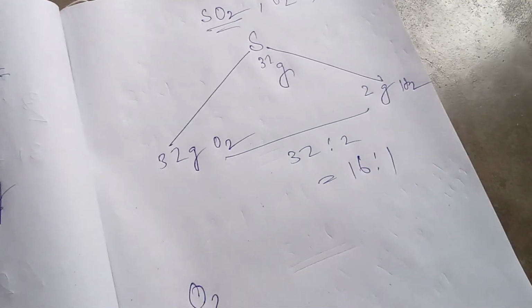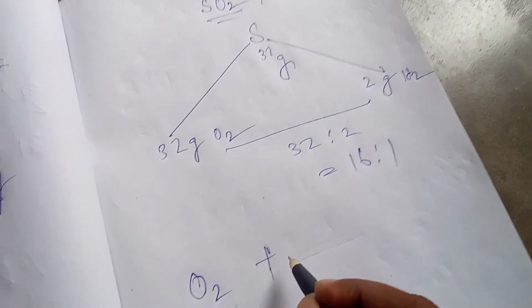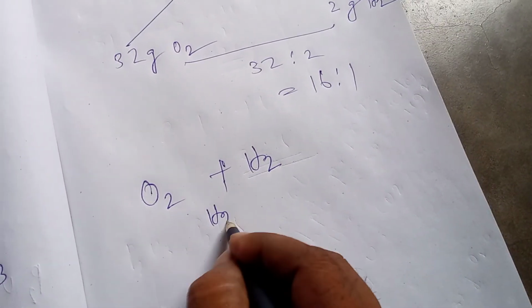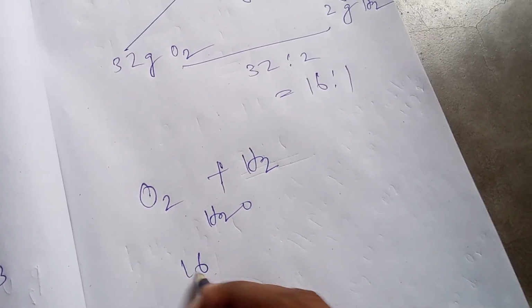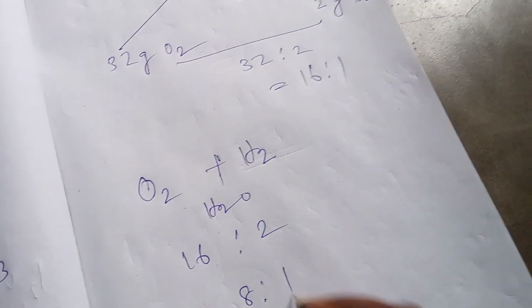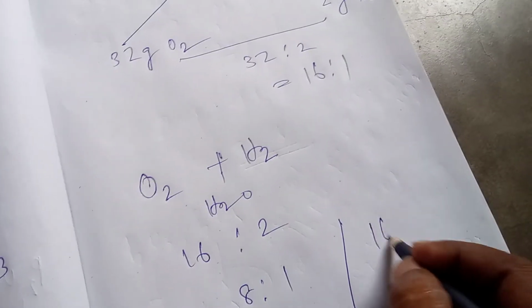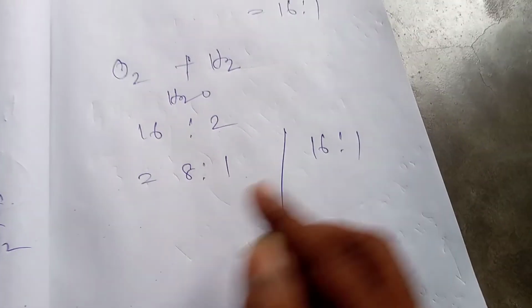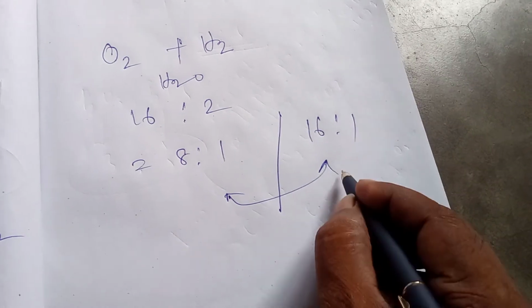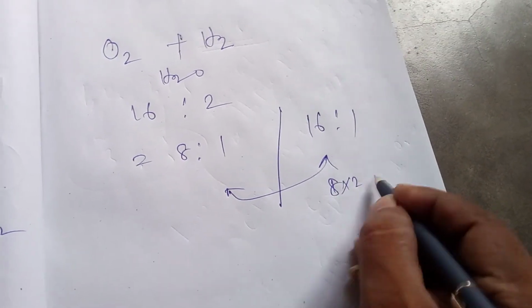And when oxygen and hydrogen react with each other, H2O is formed, and the ratio is 16:2. That means 8:1. Compare this ratio with 16:1. This is a multiple of this: 16 means 8 into 2 is to 1.